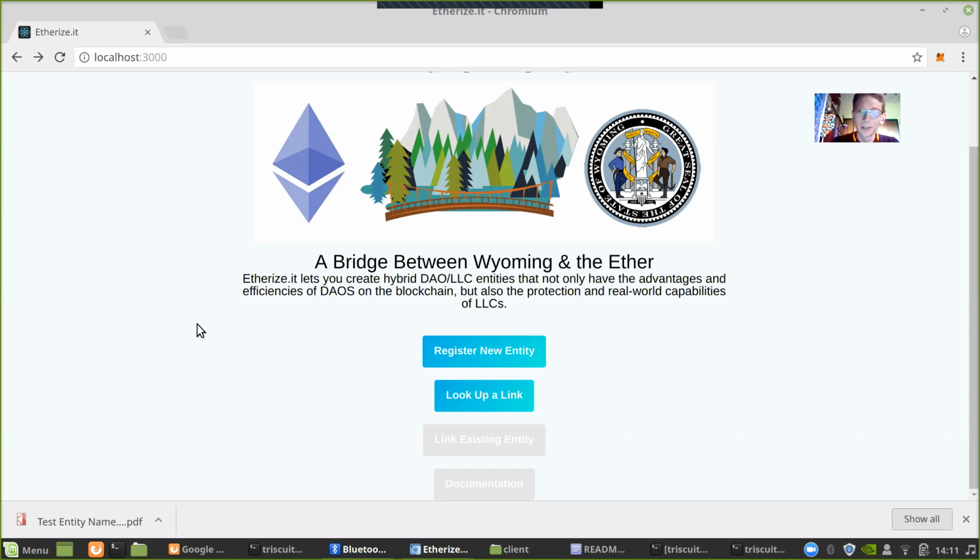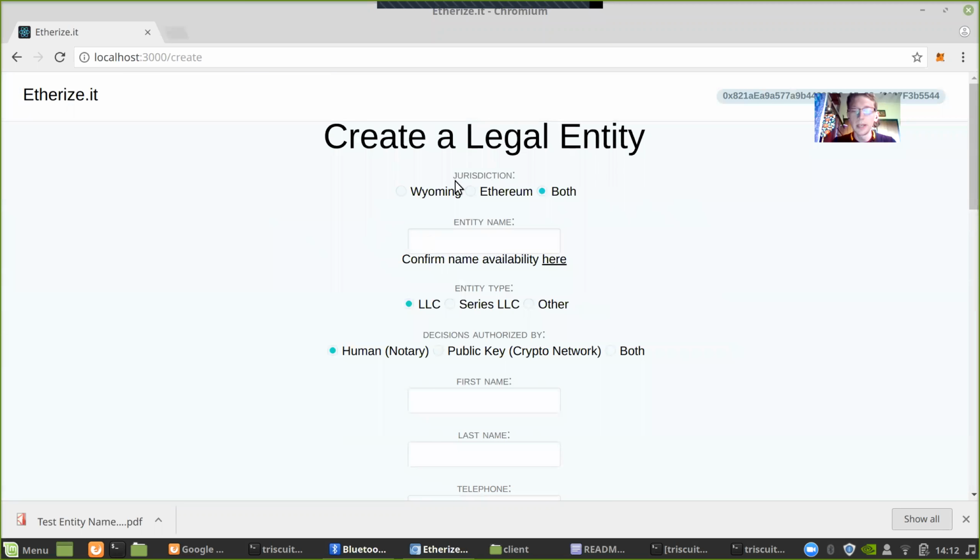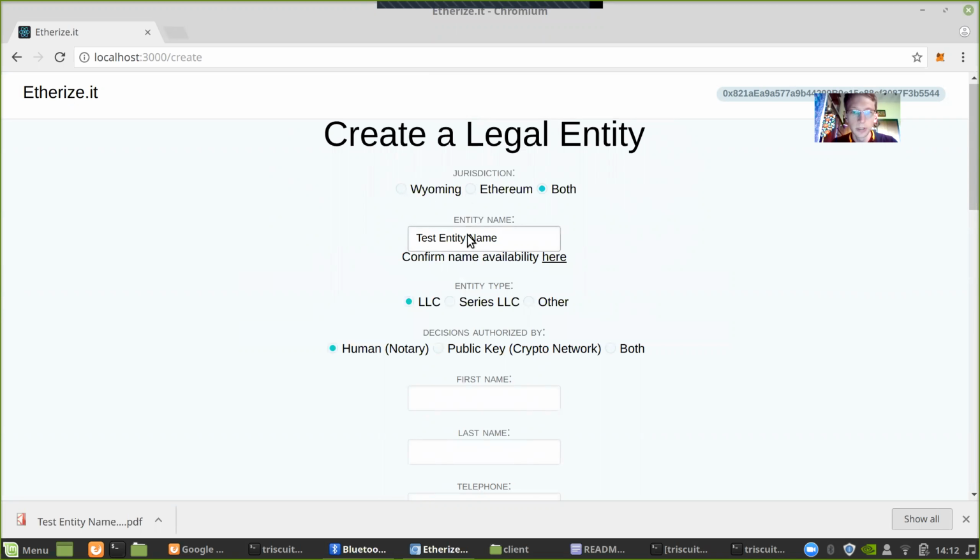So the main functionality that we did for the hackathon was to be able to register an LLC using MetaMask, and moreover, to be able to link a legal entity to a blockchain address. So at the beginning, you can choose which jurisdiction. We imagine that there will be other options here in the future, including perhaps jurisdictions built on top of Ethereum, such as Aragon. We'll go ahead and put in a test entity name.